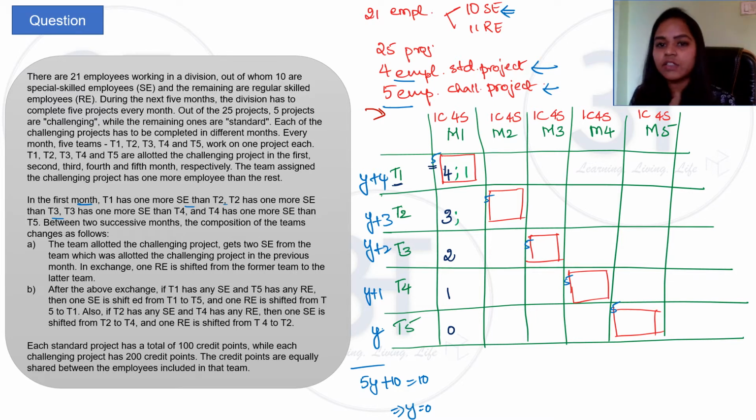In the rest of the cases, the total is 4. So here we have 1 RE, here we have 2 REs, here we have 3 REs, and here we have all the 4 as REs. So once we know that, let us move back to reading the question.